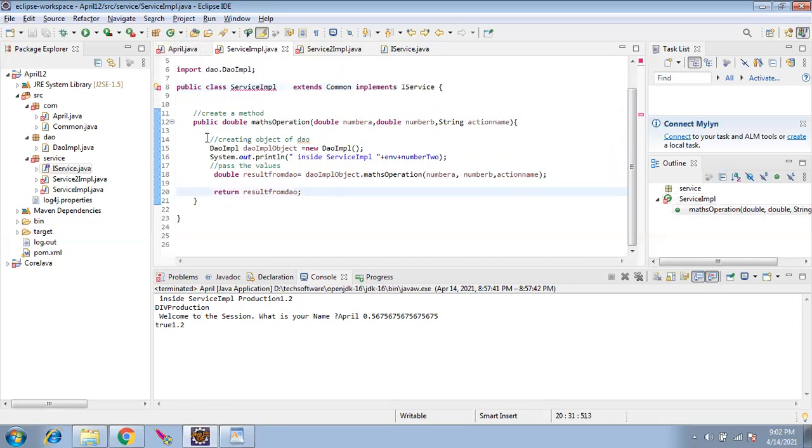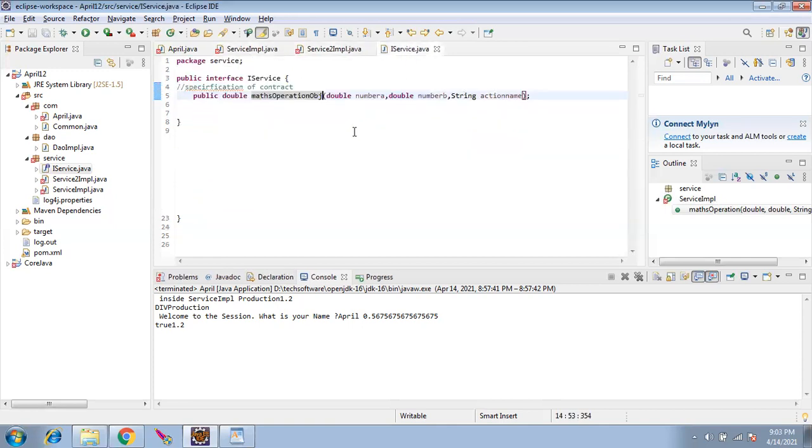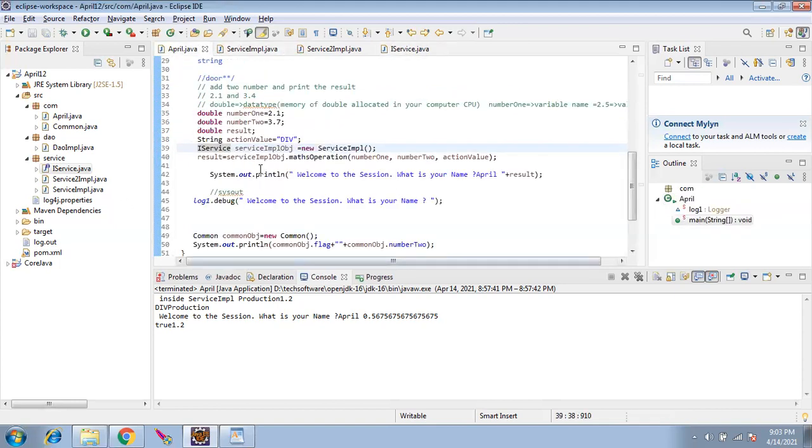Okay, let's say inside service IMPL 1, I'm giving 1, and here I'm giving 2. I'll change back the method name as original. Now from here, which guy am I calling? I am calling 1.